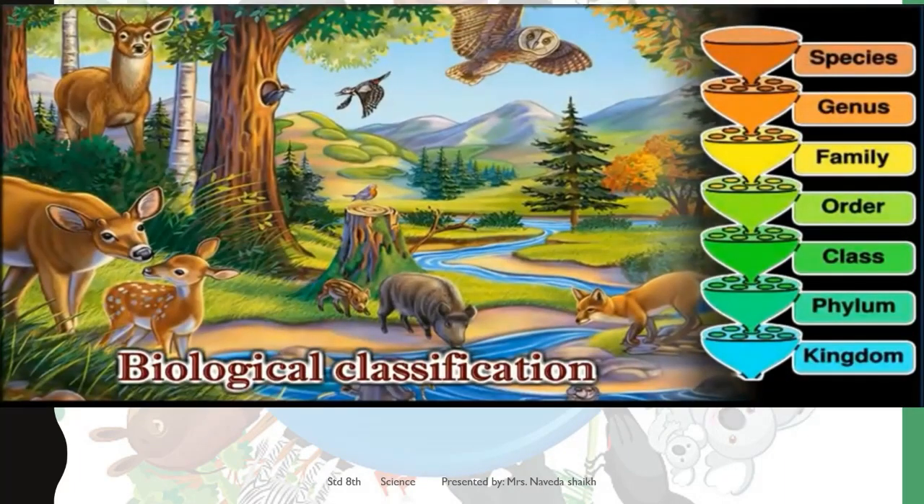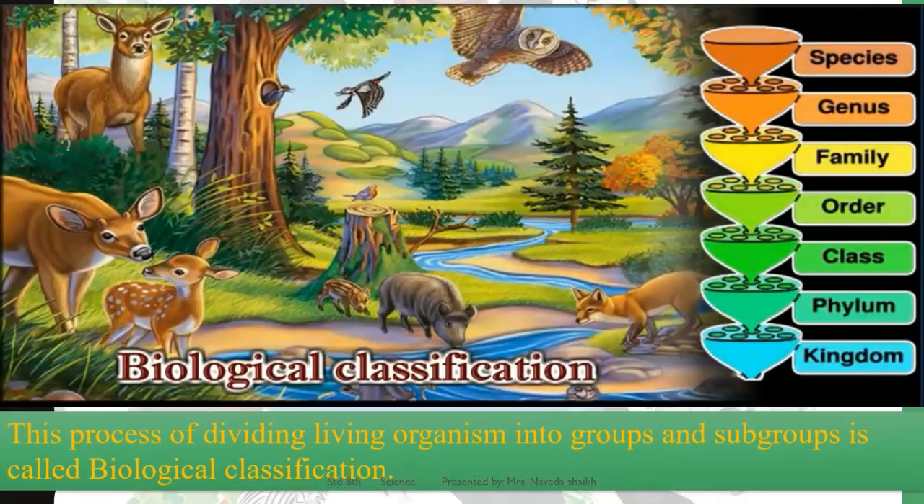Now, what is biological classification? Biological classification means when we learn about a particular organism, you have to know about the kingdom. If we are learning about animals, it will be kingdom Animalia, then phylum, class, order, family, genus, and species. Okay, so it has to be in this order, and this process of dividing living organism into groups and subgroups is called biological classification. So again I'll repeat, the process of dividing living organism into groups and subgroups is called biological classification.